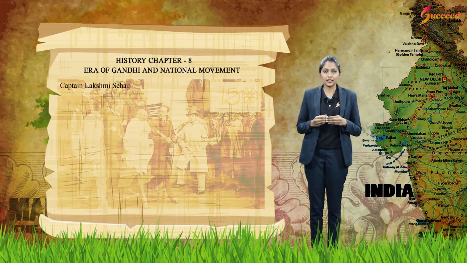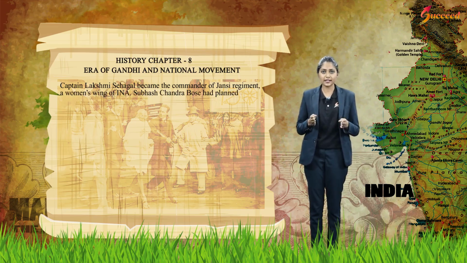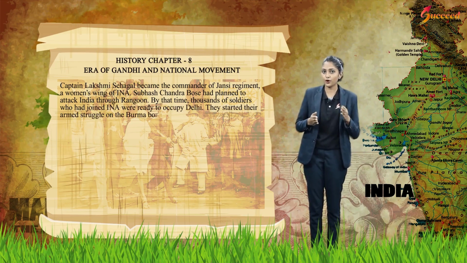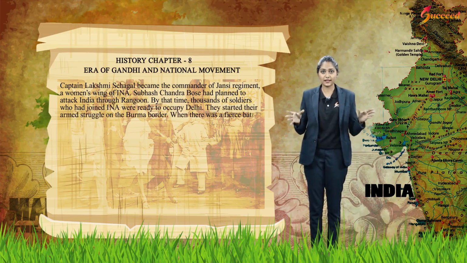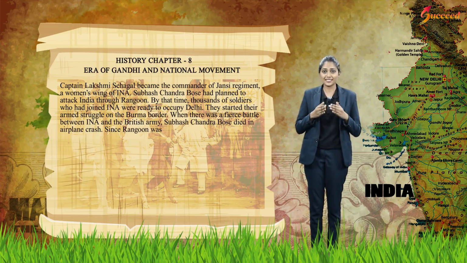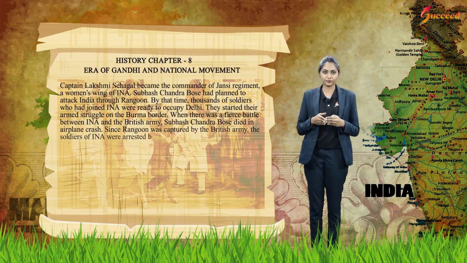Captain Lakshmi Sehgal became the commander of the Jhansi Regiment, a women's wing of the INA. Subhash Chandra Bose had planned the attack on India through Rangoon. Thousands of soldiers who had joined the INA were ready to occupy Delhi, and they started their armed struggle on the Burma border. When there was a fierce battle between the INA and the British Army, Subhash Chandra Bose died in an airplane crash. Since Rangoon was captured by the British Army, the soldiers of the INA were arrested by them.